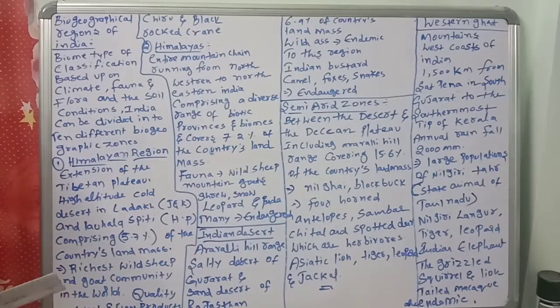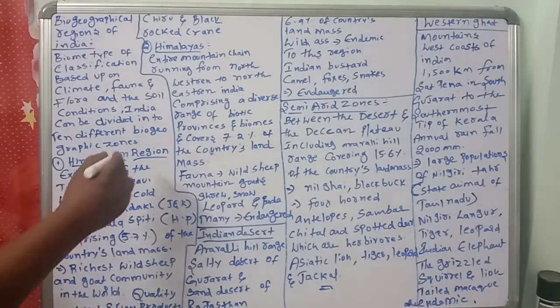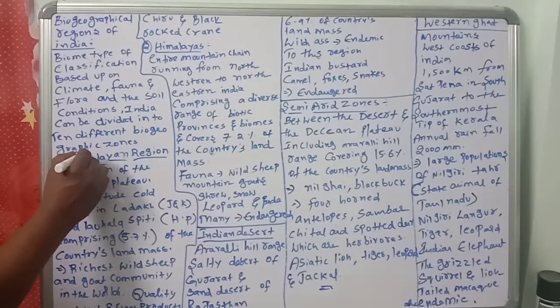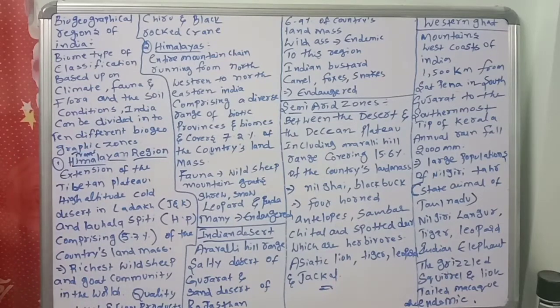10 different biogeographic zones, namely, the Trans-Himalayan region first. Okay, this is important. Trans-Himalayan region. What is Trans-Himalayan region? We will discuss it point-wise.